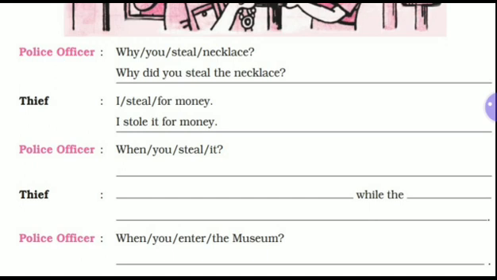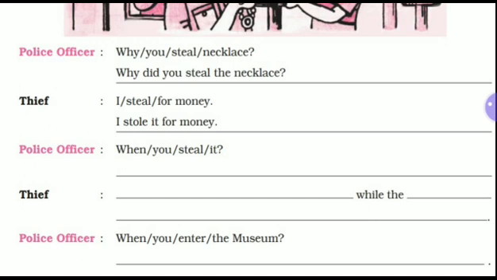Now the words which are given here for rearrangement into a meaningful sentence are: when, you, steal, it, with an interrogative mark. Now you have to change these clues into a sentence, and what will be the correct sentence you see?